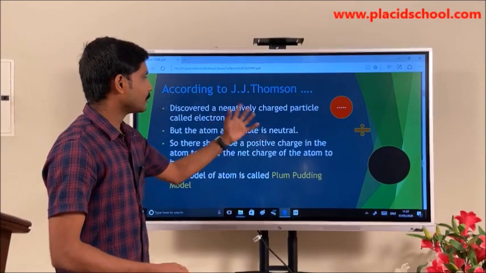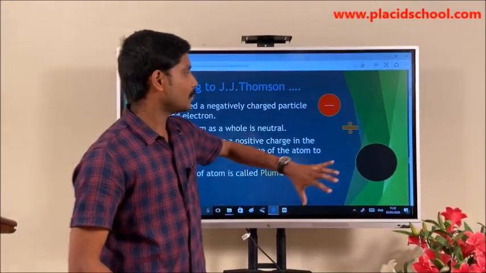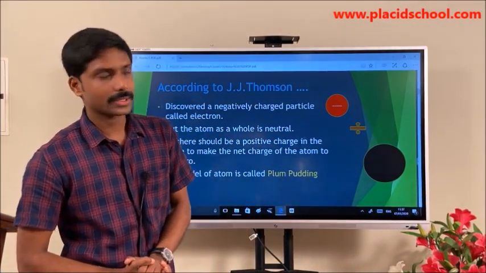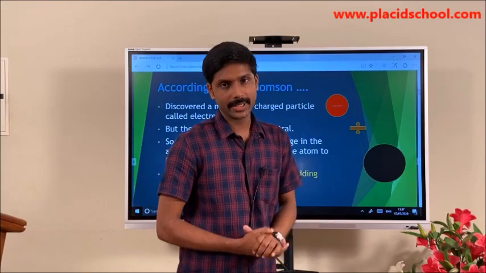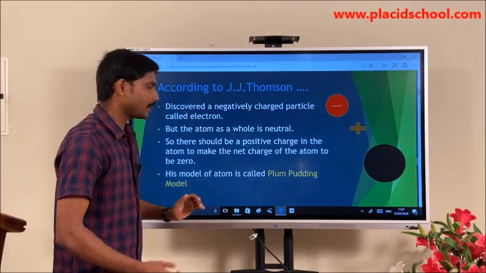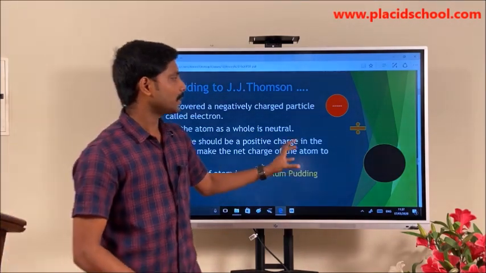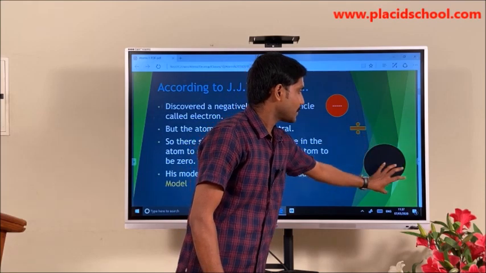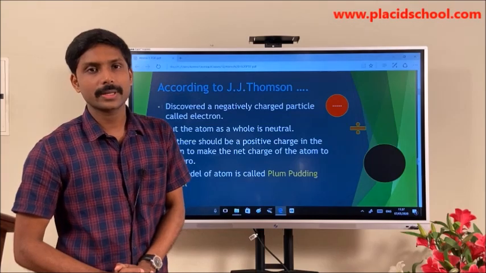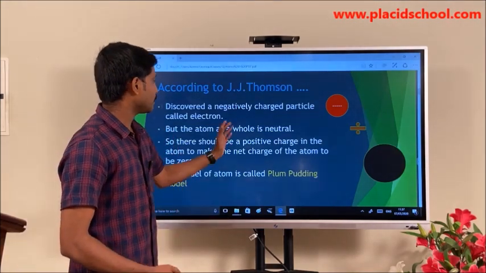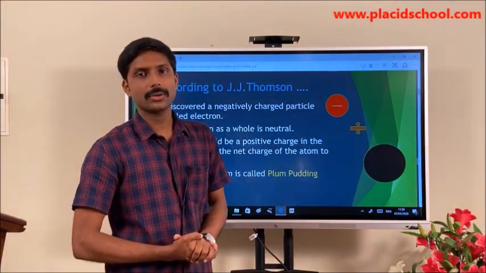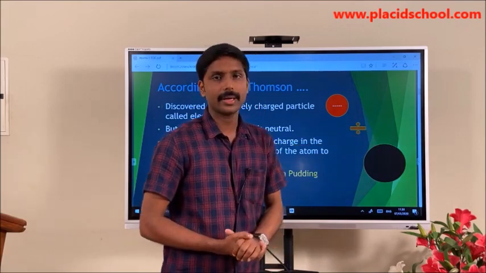So what he assumed is that the atom as a whole is a positively charged sphere in which the electrons are embedded. That is why his model of the atom is called the plum pudding model, wherein the electrons are placed like plums over the positive sphere. In that way, he concluded that the atom becomes neutral by placing the positive charges all over its surface and the electrons being embedded in between.